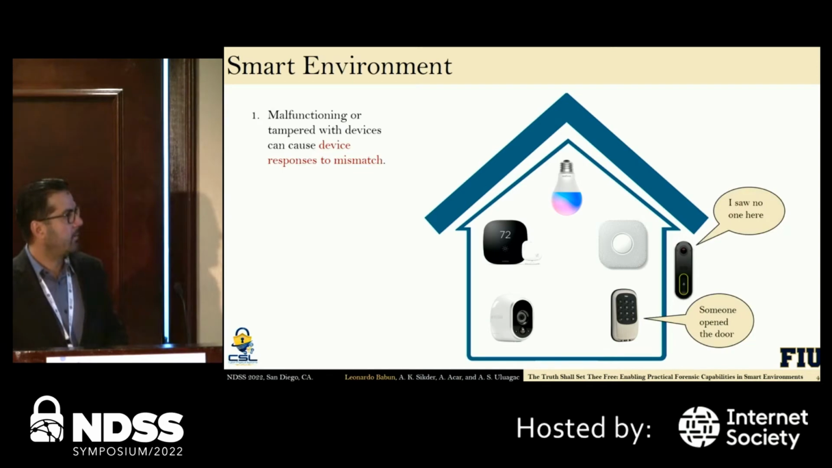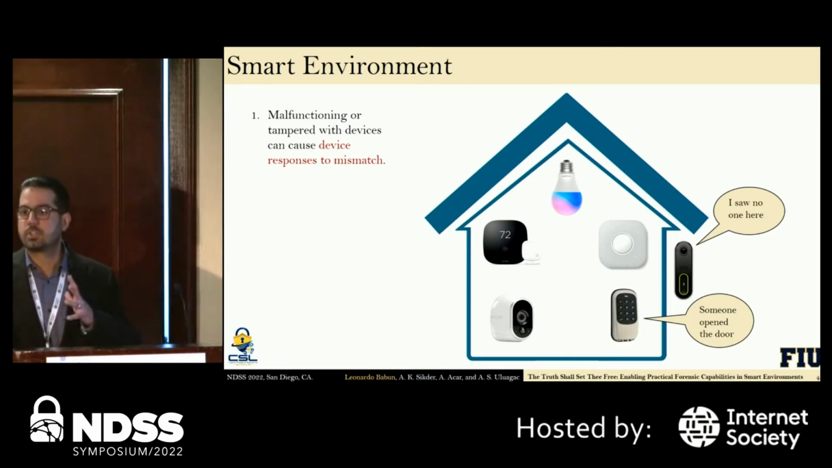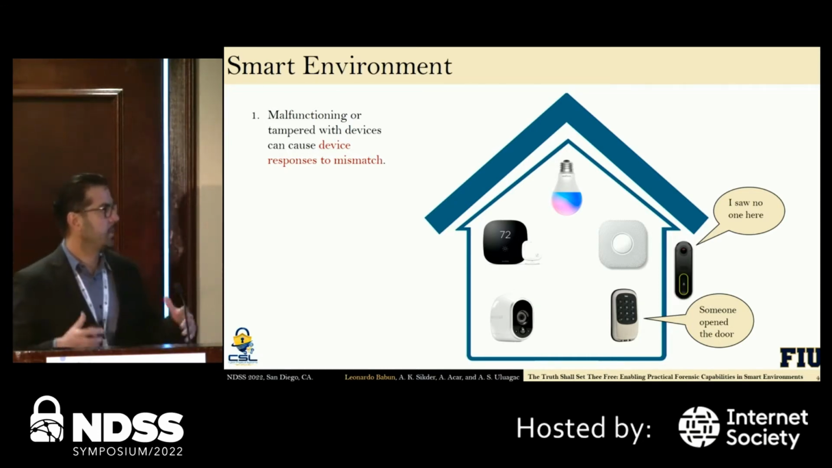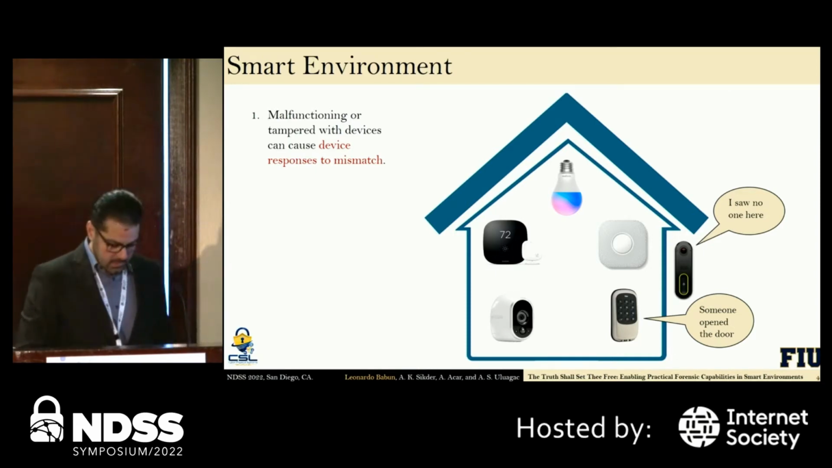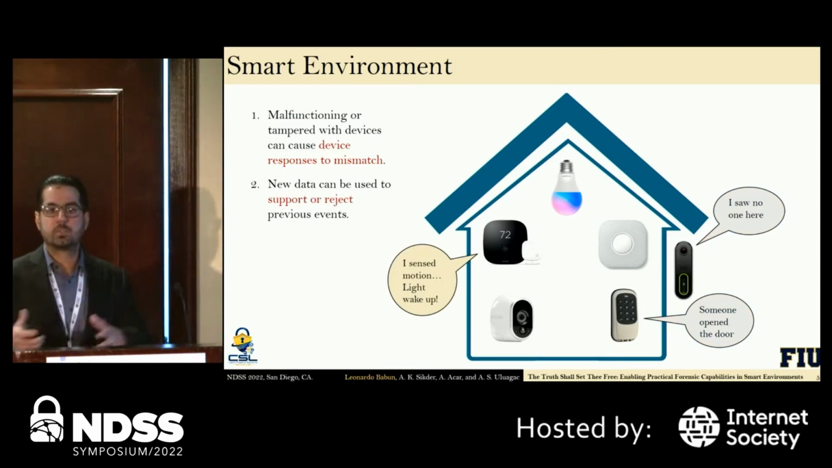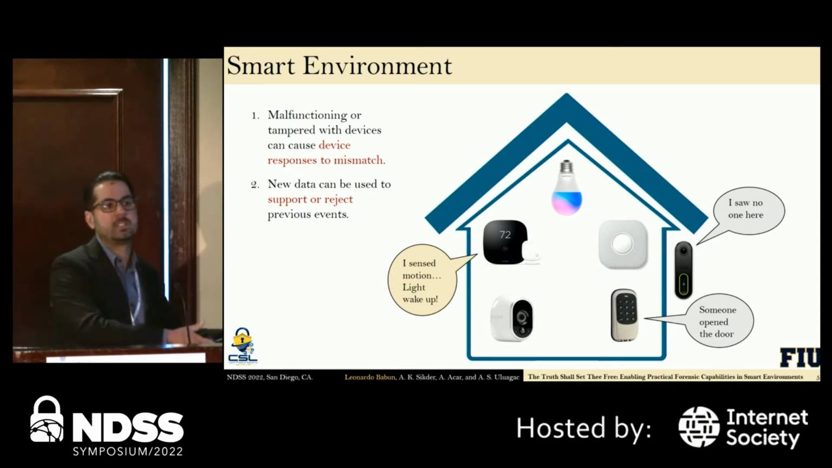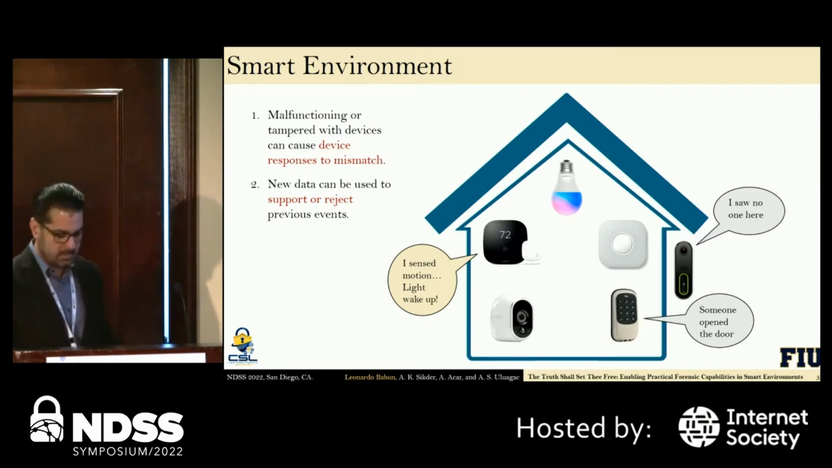However, things can happen, right? We can have cases when devices can be compromised or tampered with, so we cannot trust that data all the time. You can have devices that cause mismatched responses based on the user's or device's activity. Also, it's possible, hopefully, to use all the devices to support or reject those previous events. So you can have devices that say, okay, this device is telling the truth, or this device is lying about what was happening before in the environment.